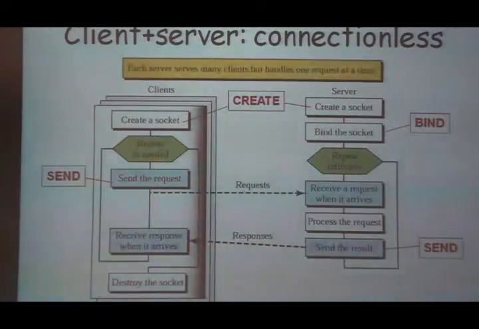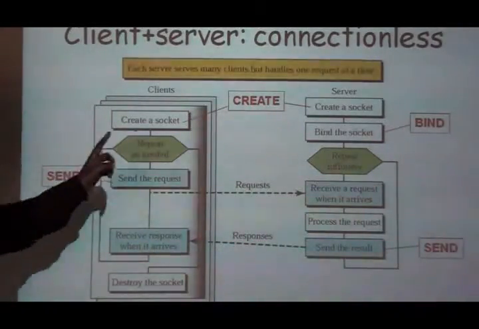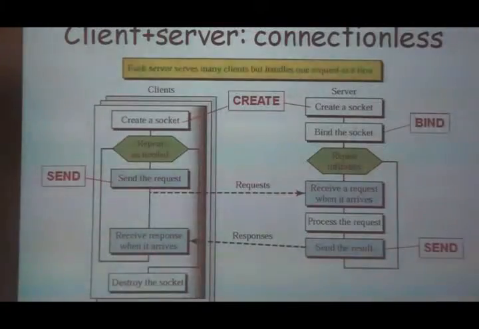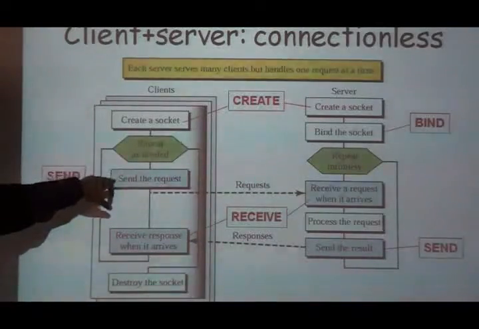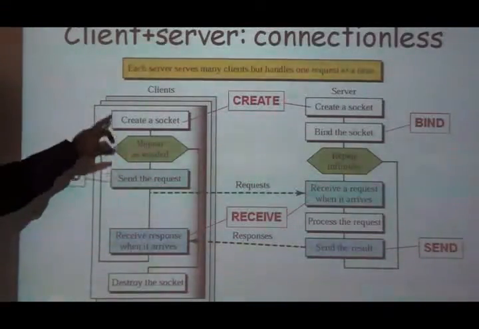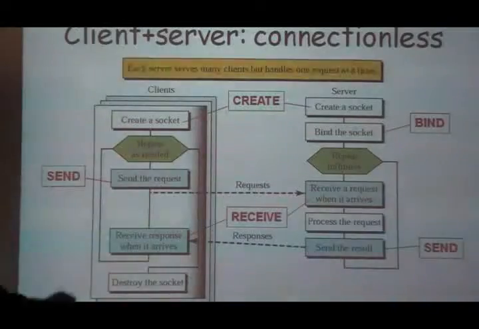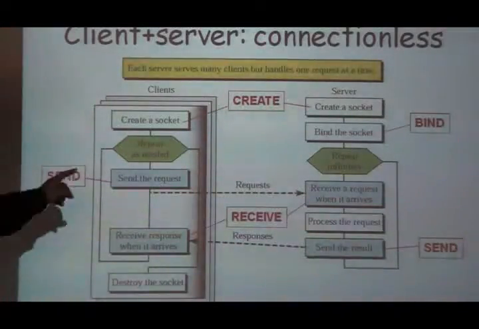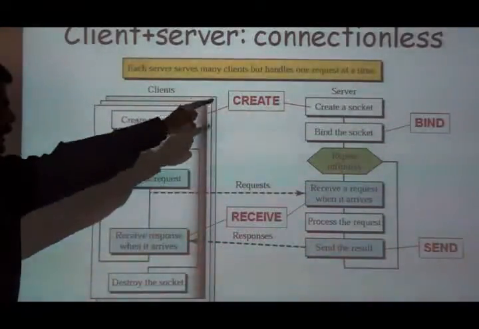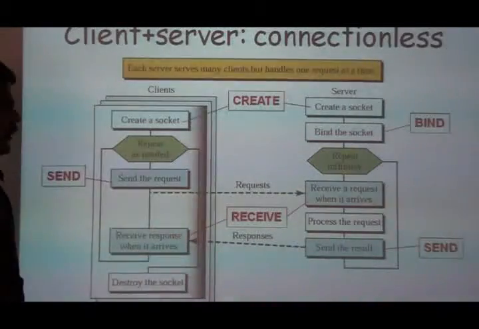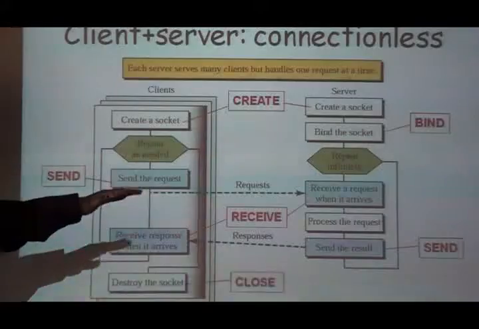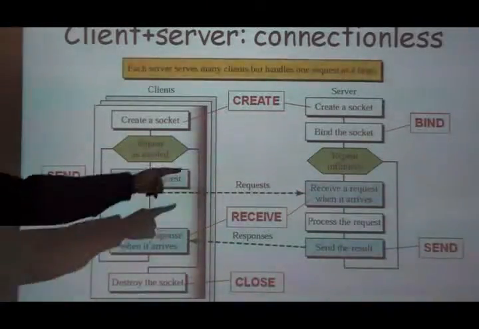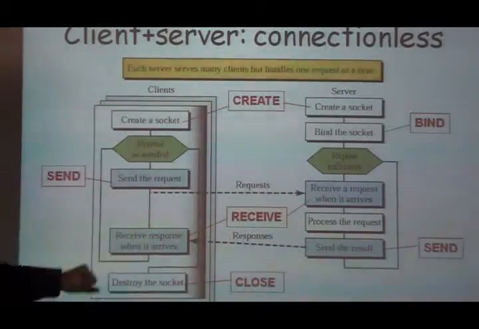Thereafter the client has to send a request to the server. Then after receiving that particular request, the server will process it. In order to perform the send operation, the client has to make use of the sendto function. In order to receive the request at the server side, the server has to make use of the recvfrom function. After receiving the request, it will process the request and send the response message to the client side.